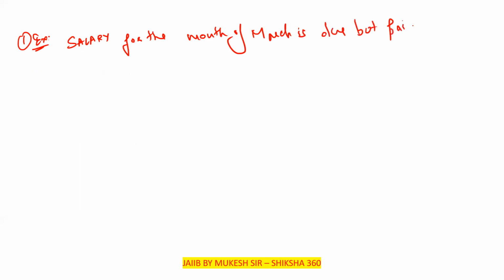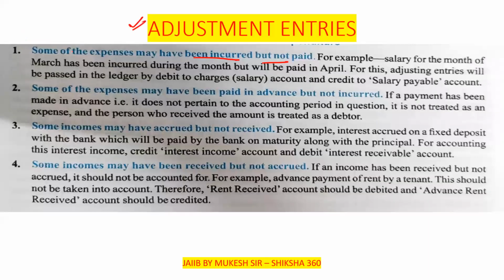Like salary for the month of March is due, but paid in April. Hope you are able to relate that point with this one, that some of the expenses may have been incurred. We have already taken the work from those persons, but the salary will not be paid. Salary for the month of March has been incurred during the month, but will be paid in April.